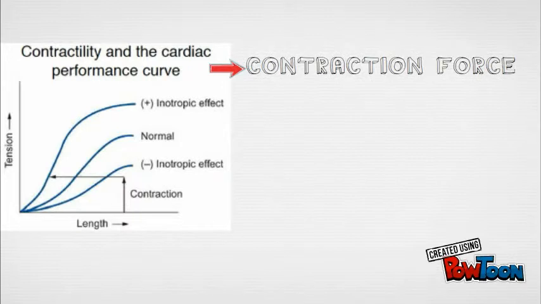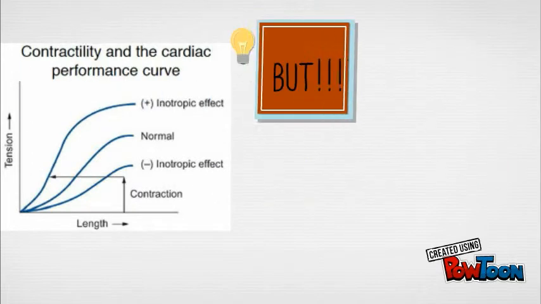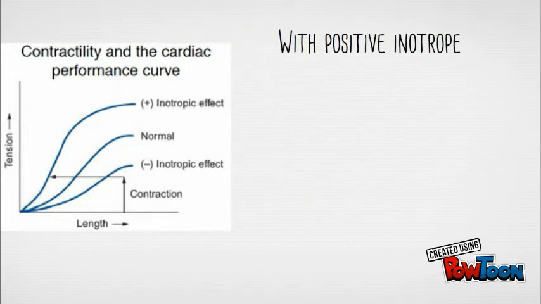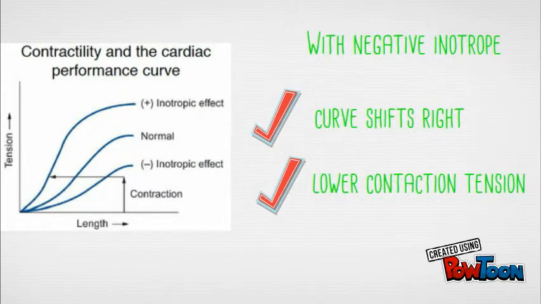When the contraction force increases, the point on the graph moves along the line. It will never be shifted. But with the presence of positive inotropes, the curve will be shifted to the left. With the presence of negative inotropes, the graph will be shifted to the right.